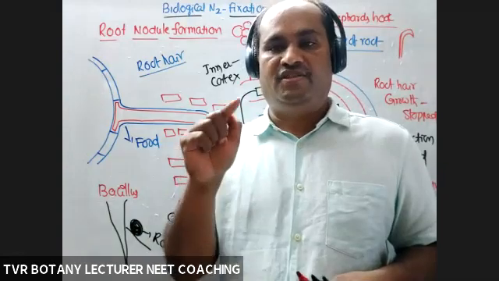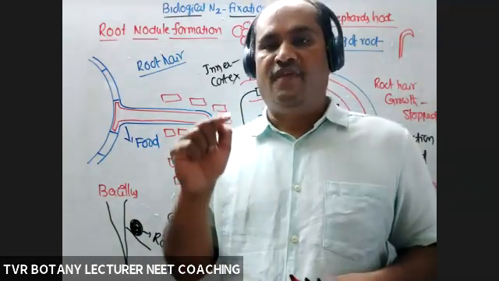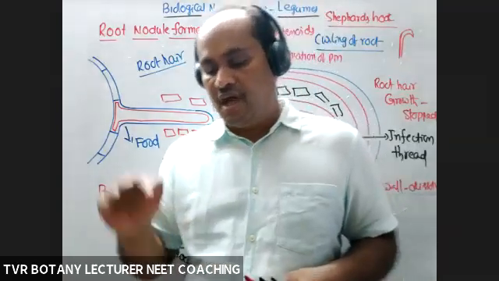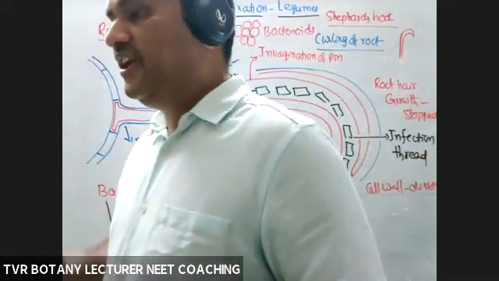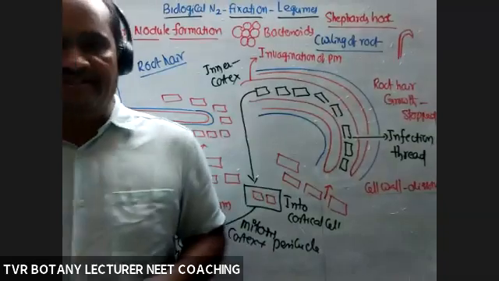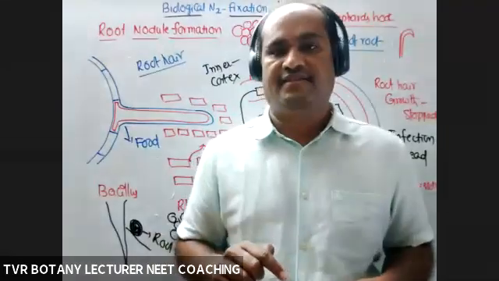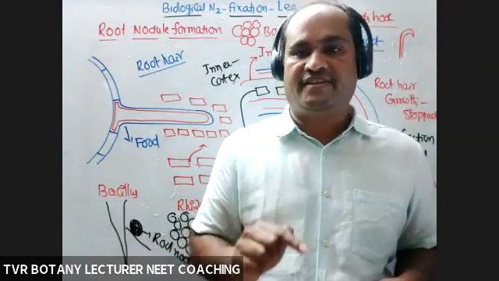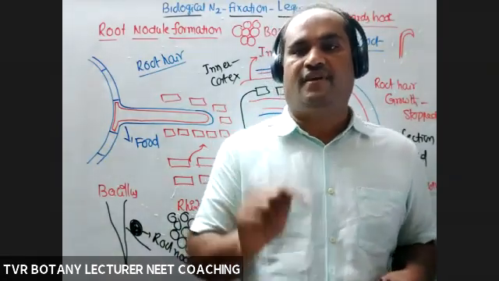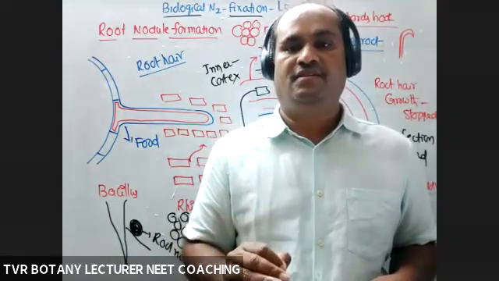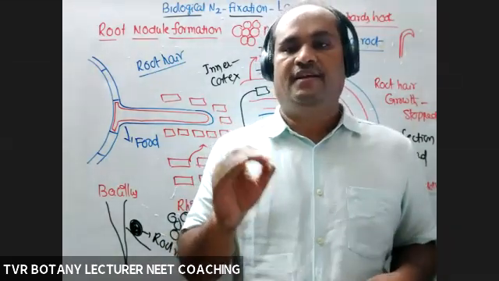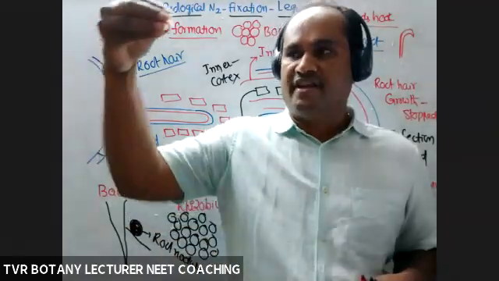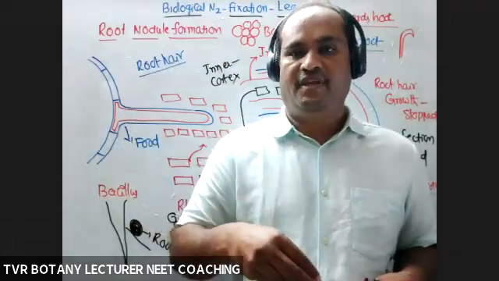After that, dissolution of the cell wall and formation of the infection thread, and transportation of rhizobial cells into the cortical cells with the help of the infection thread. What is that infection thread? Invagination of the cell membrane of the root hair of the host, intracytoplasmic folding.